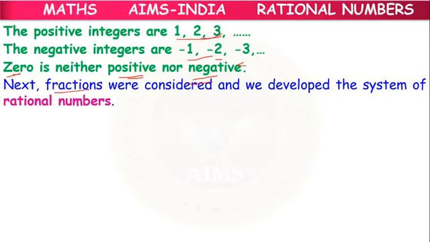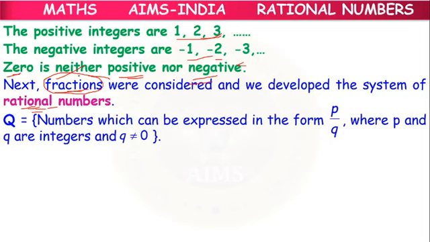Next, they have considered fractions, and they have developed a new system called rational numbers. To the integers, they have added fractions and consider this system as the rational number system. Rational numbers are denoted by the symbol Q, and can be expressed in the form of p by q.